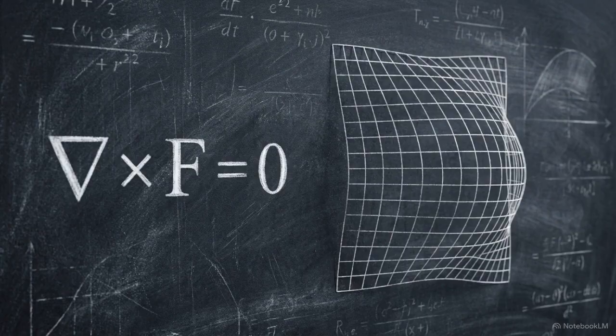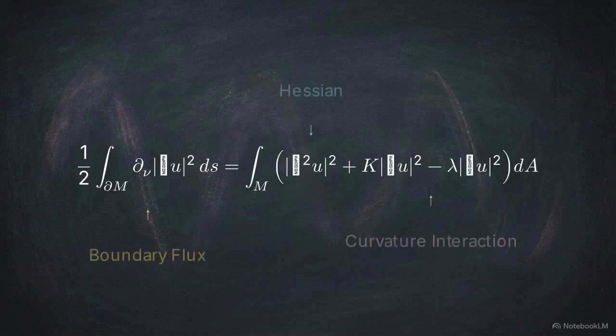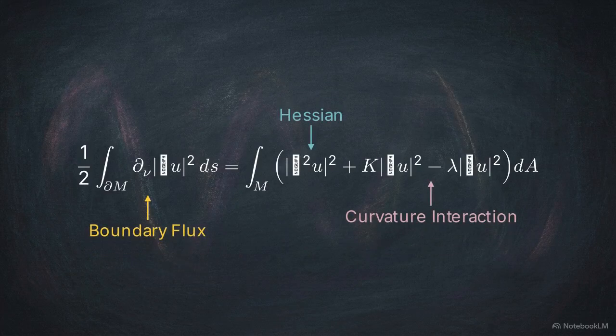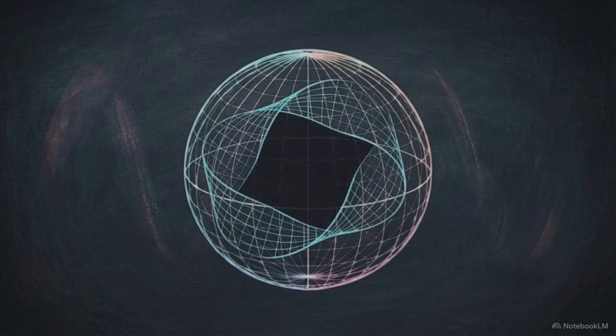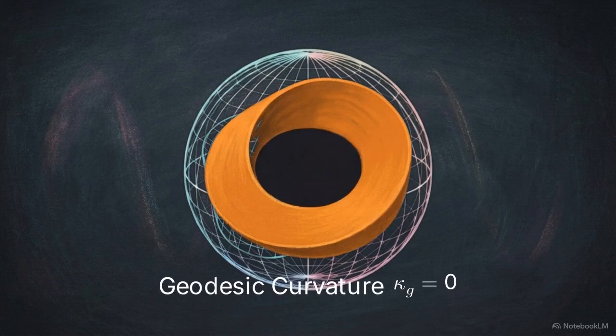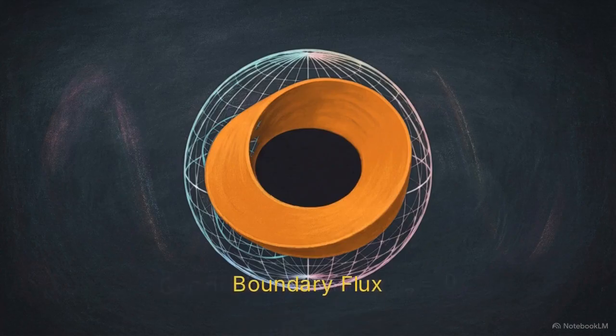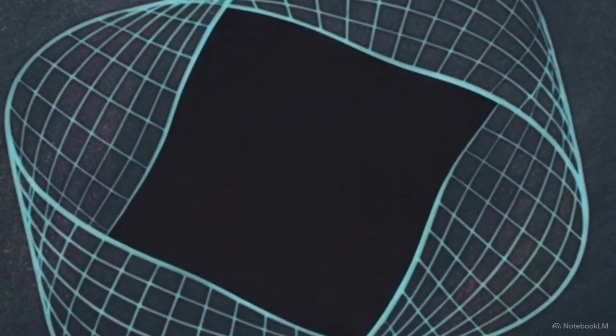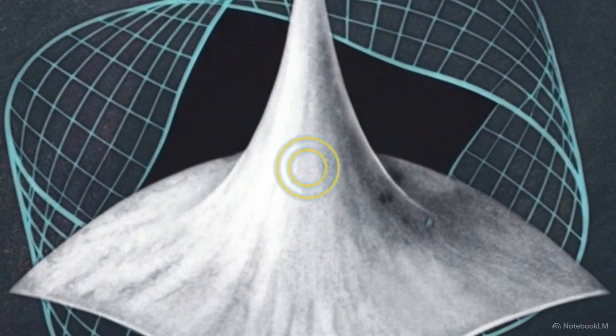To find the absolute lower bound, we apply the two-dimensional Bochner formula, which analyzes the geometry of the gradient independently of any specific test function. The integrated Bochner identity relates the Laplacian of the gradient to the Hessian, the Ricci curvature, and a boundary flux term. To establish a clean bound, we must prove the boundary flux is zero at the outer edges and at the interior cone point. On the outer edges, the totally geodesic embedding ensures the boundaries are geodesics. This means their geodesic curvature is zero, causing the Neumann boundary flux to vanish.